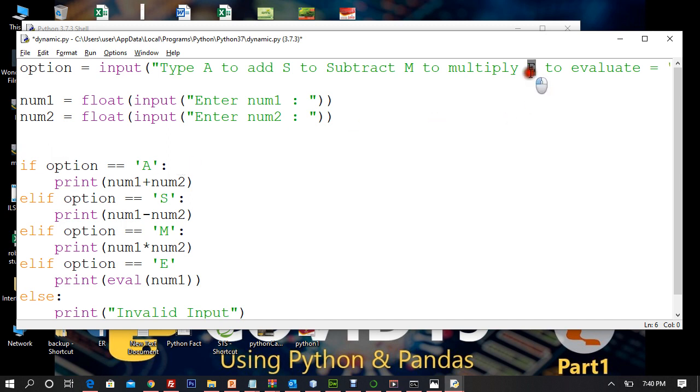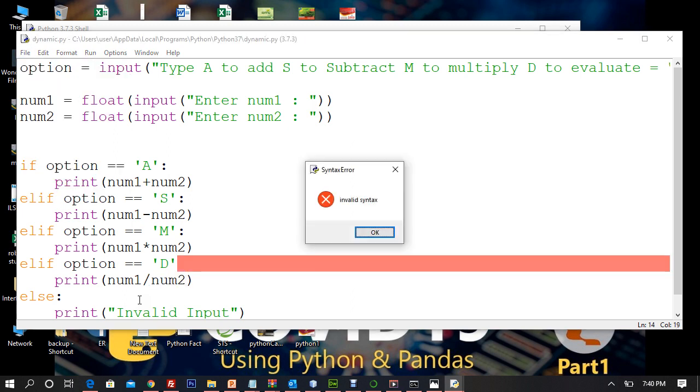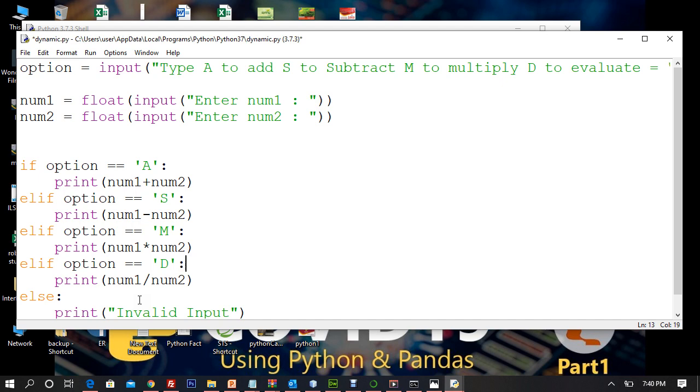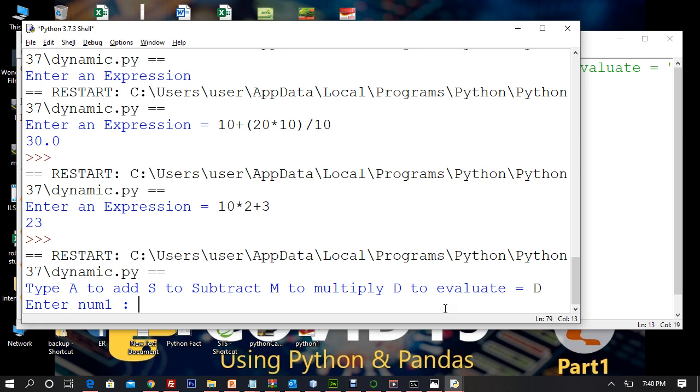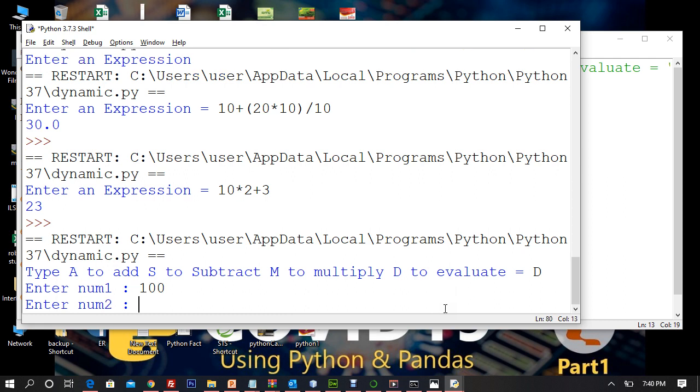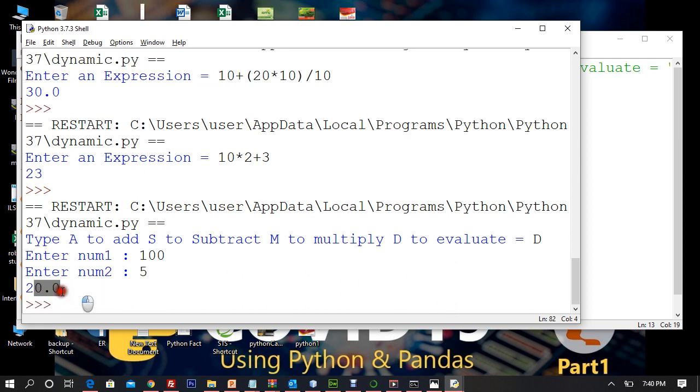And now in my case, I'll be using D. If you're typing D, please divide it, right. So I'll say, if user types D, what you got to do is print num1 divided by num2, as simple as anything, right. So if has to be ended with a colon. So A to add, S to subtract, M to multiply, D to divide, so I'll type D, and to num1 100, and to num2 divided by 5, so we are going to get 20.